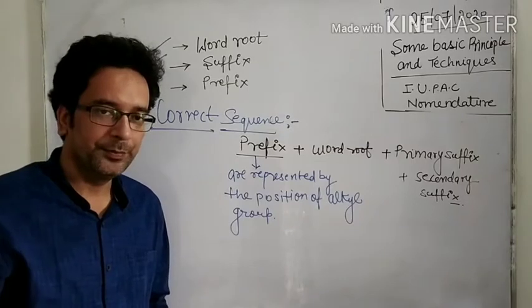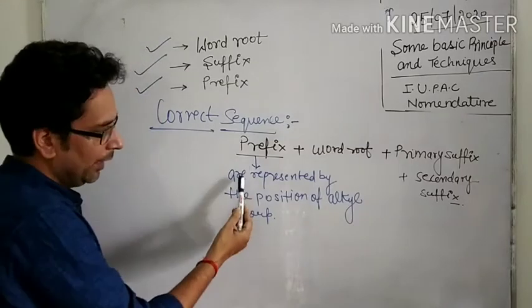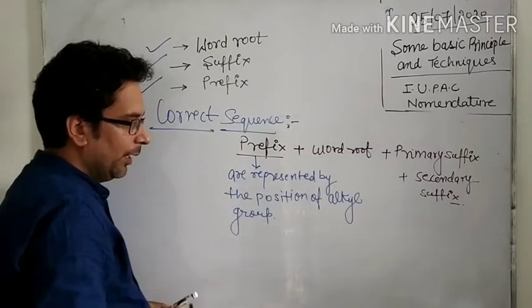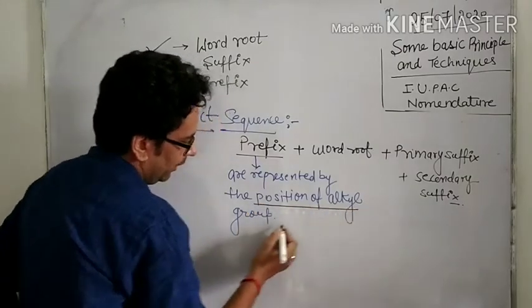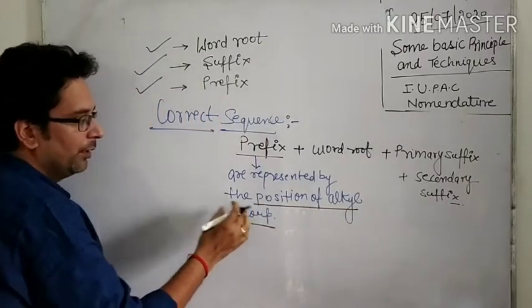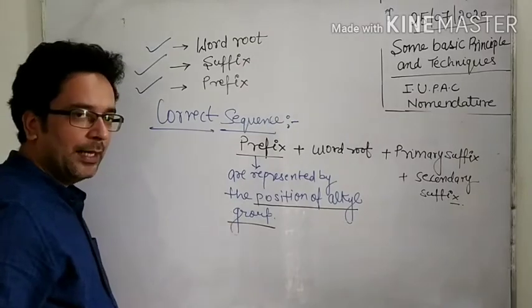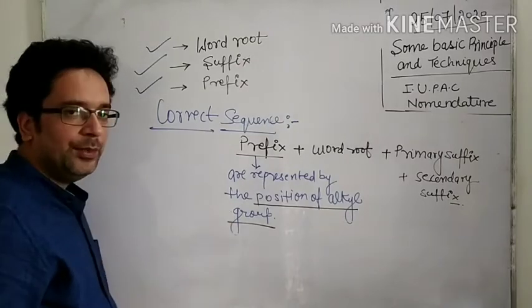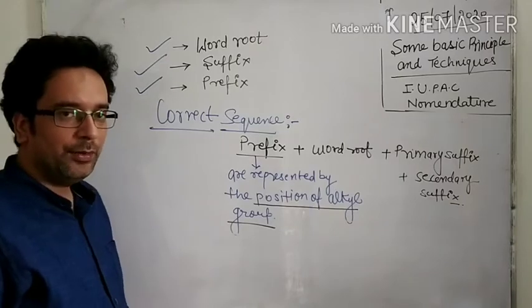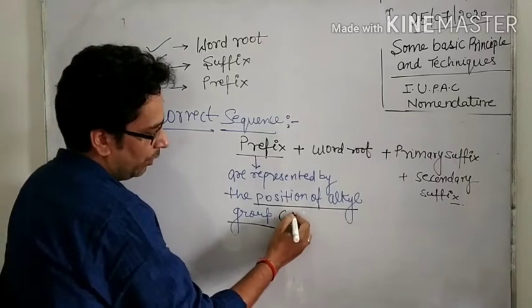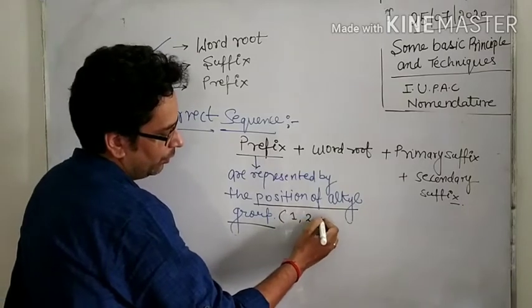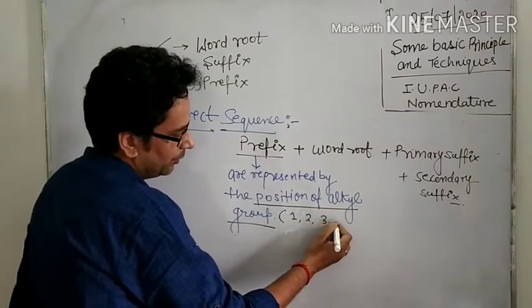Prefix is represented by the position of the alkyl group. It always represents the position of the alkyl group. How can we represent the position of the alkyl group? By the numbers 1, 2, 3 and so on.